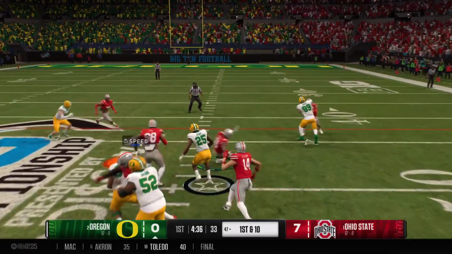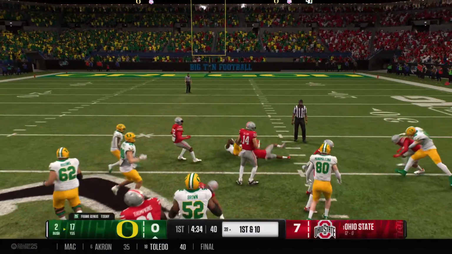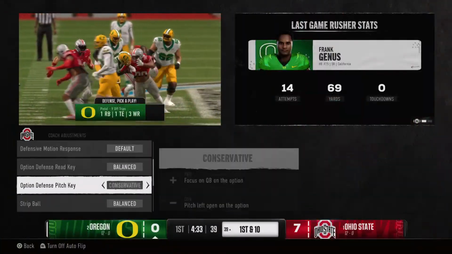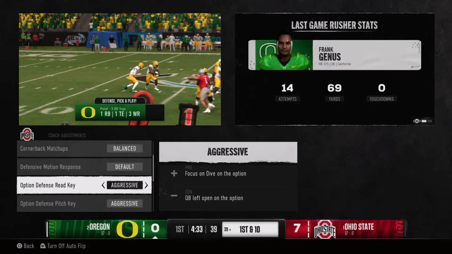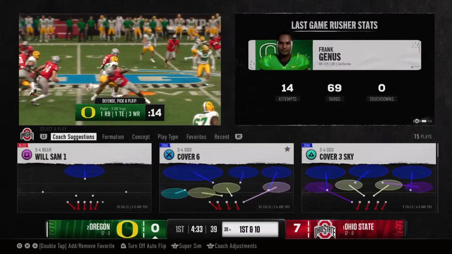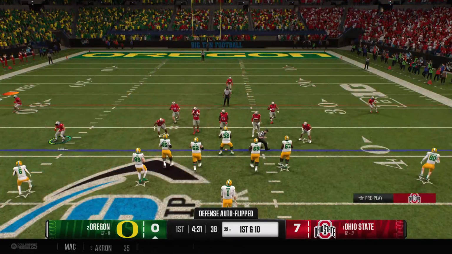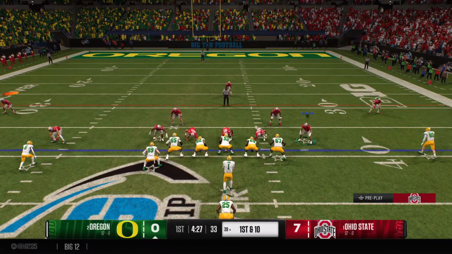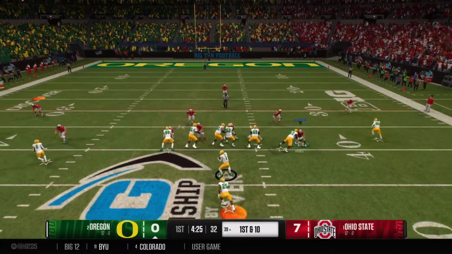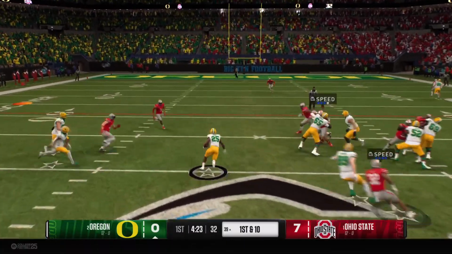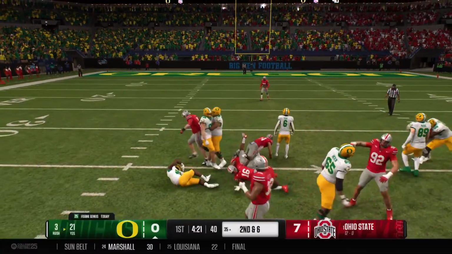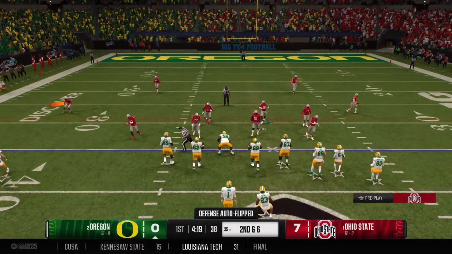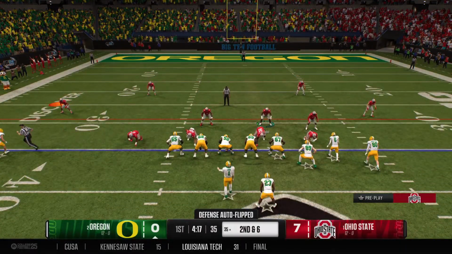And they'll go right back to him on first down. After a second effort, he's brought down, but he's past the marker. Nice job here by this back picking up a first down and living up to the legacy that they have in Eugene. There have been so many good backs. I mean, the list goes on, but right off the top of my head, you got to start with Kenyon Barner and Michael James and throw in DeAnthony Thomas. What a golden era it was for the Oregon Ducks when it came to running backs. And they're still trying to live up to that to this day. Again, makes it 2nd and medium.